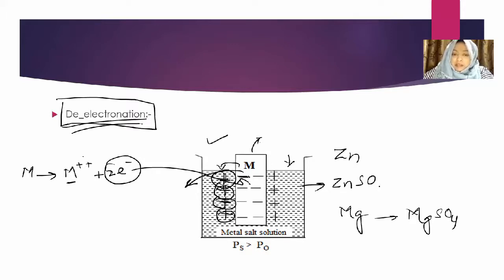You can see the double layer here: the negative charge of these electrons on the surface of the metal, and the positive charge around the metallic plate. It is accumulated just because of attraction. Because of this double layer developed on and around the metal, a potential is developed, and this potential is called single electrode potential.